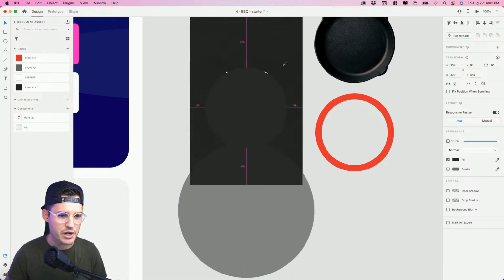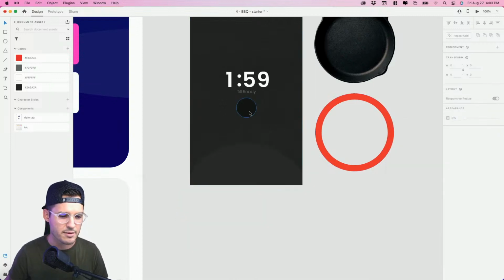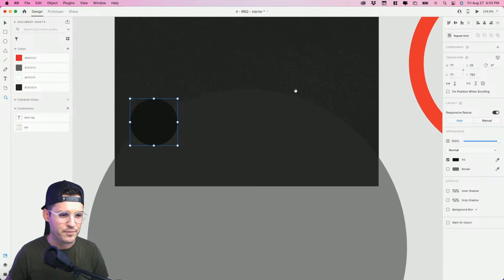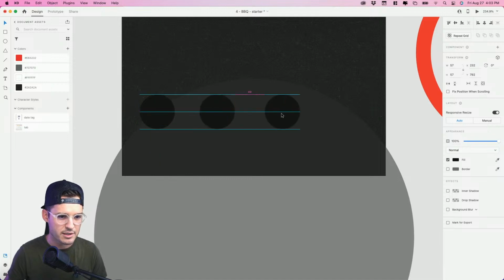I'm going to hold down Option. I'm going to drag a new version out, and these are going to be spots to place my icon. So this time let's go a little bit on the darker side of things, and we'll close that up. That's looking kind of cool. Let's zoom in. We're just going to lightly spread out 4 of these. So what I'll do is I'll actually just distribute 4 like so.